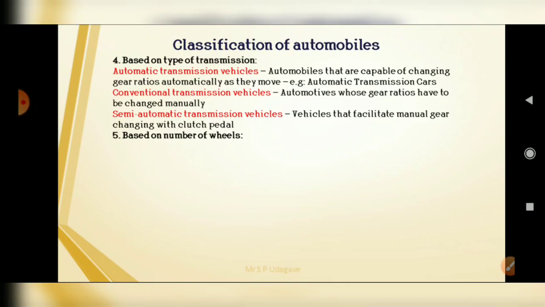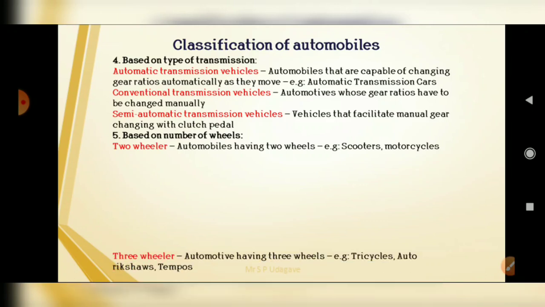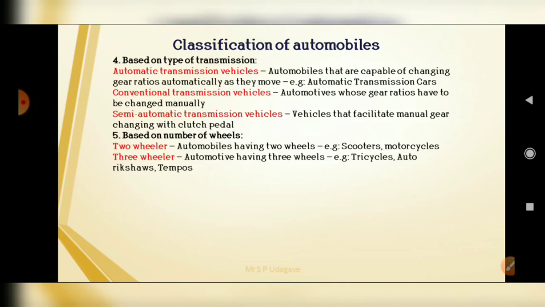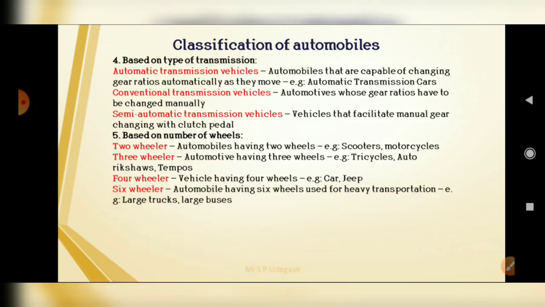Next one is based on the number of wheels. Two-wheelers, that is automobiles having two wheels, that is scooters and motorcycles. Three-wheelers, that is tricycles, auto rickshaws and tempos. Four-wheelers, that is light motor vehicles, that is cars and jeeps. Six-wheelers, that is large trucks and large buses.